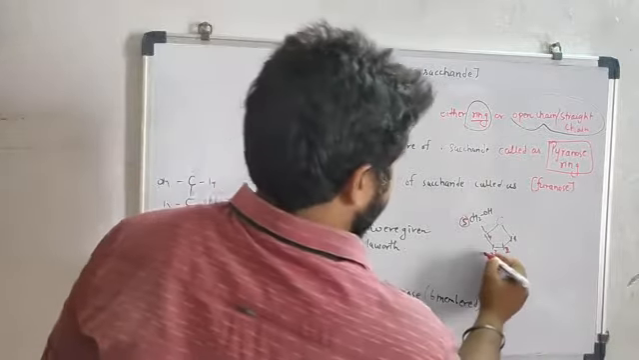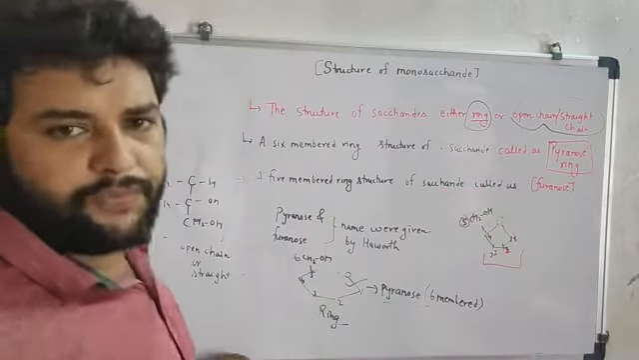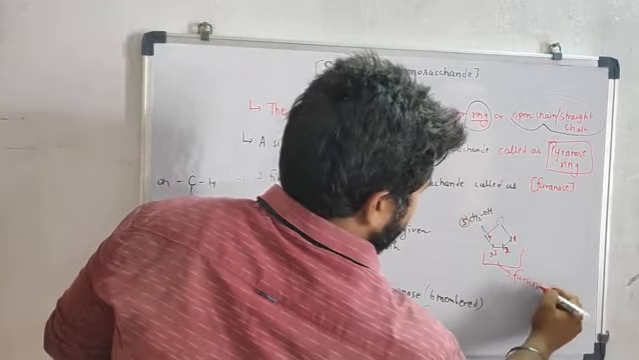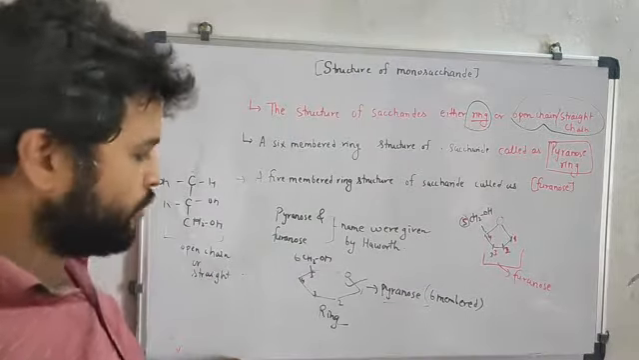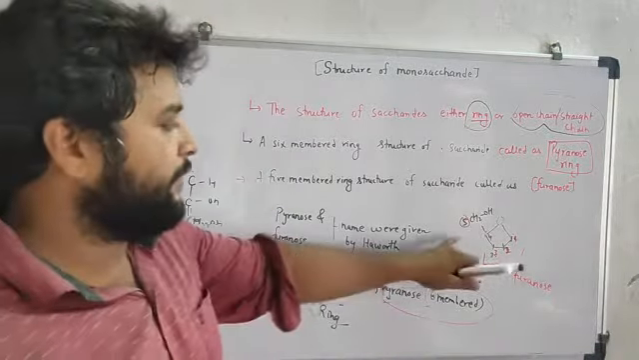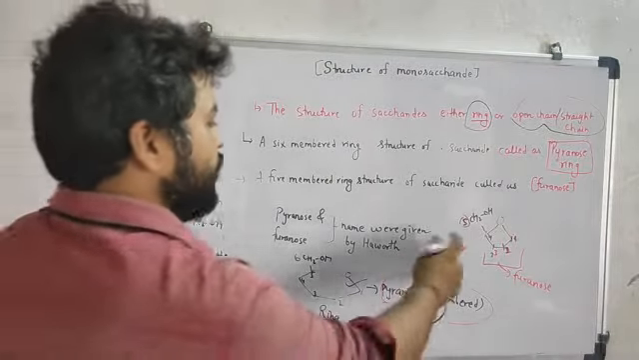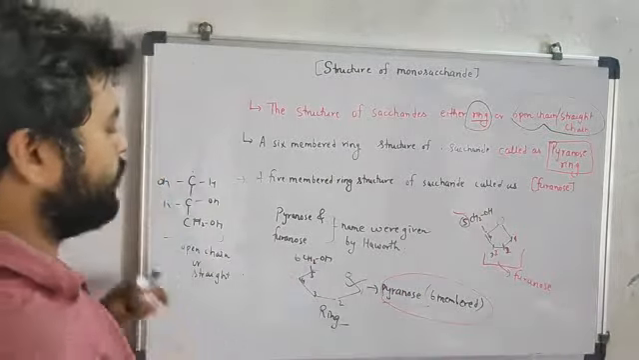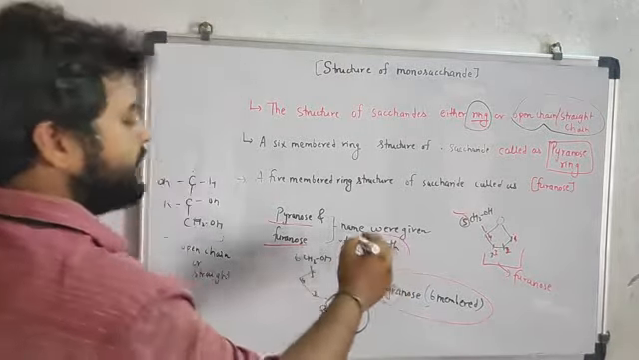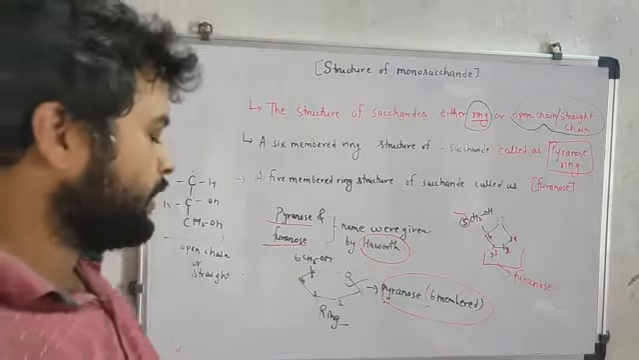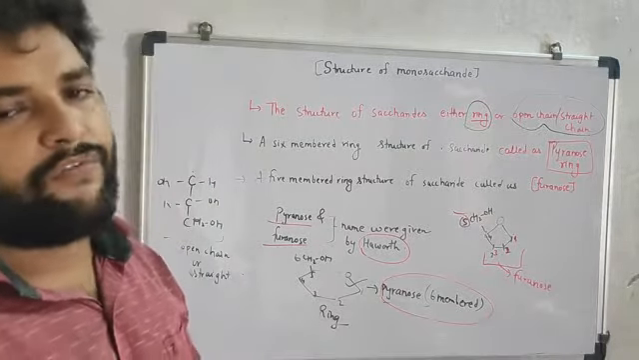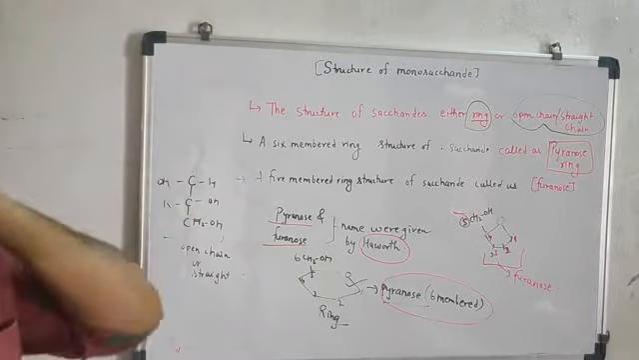If any saccharide is forming a 5-membered ring, then it is called furanose. If it is forming a 6-membered ring, then it is called pyranose. Both these names, pyranose and furanose, were given by a chemist known as Haworth. Note this point. In the next section, we are going to discuss the alpha and beta forms of the saccharide.